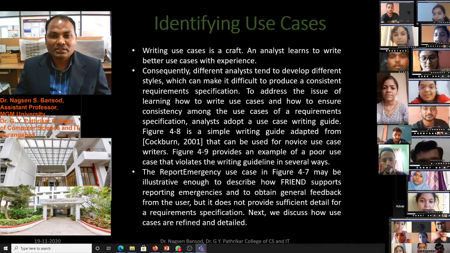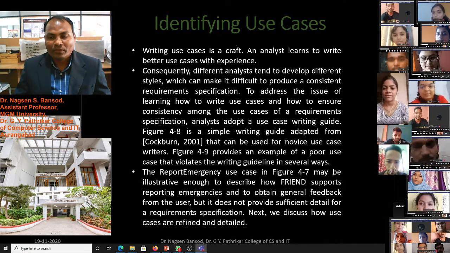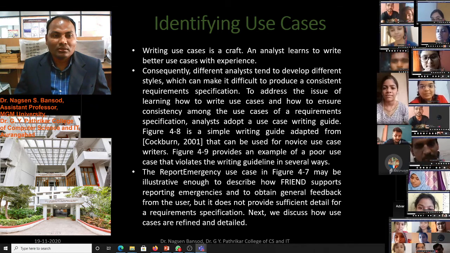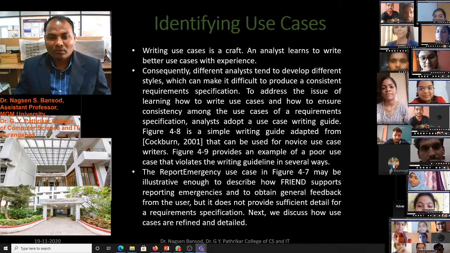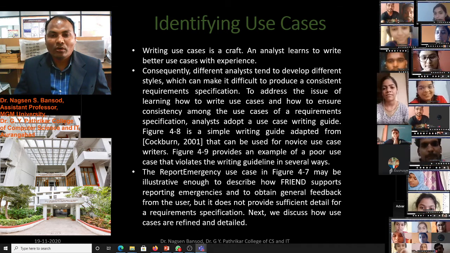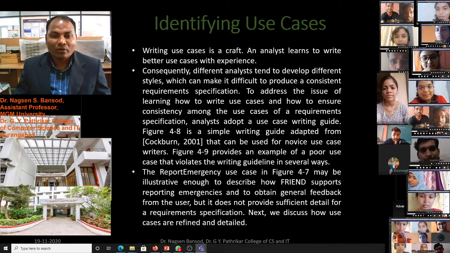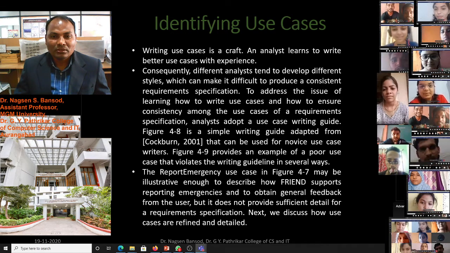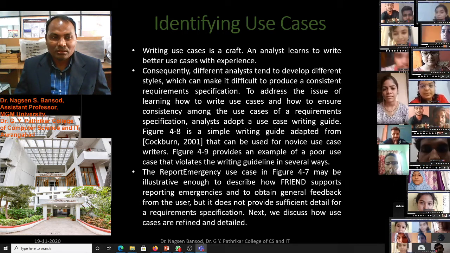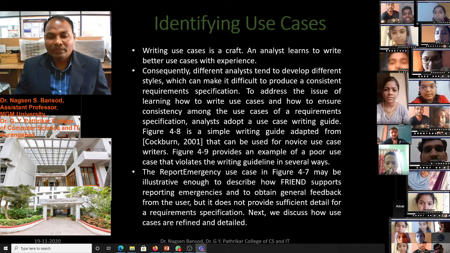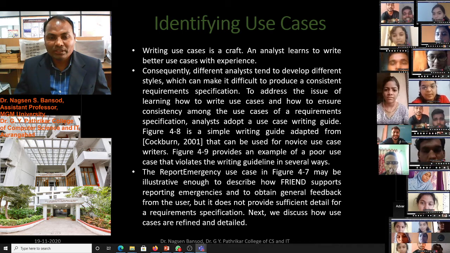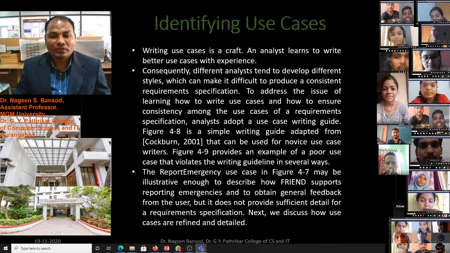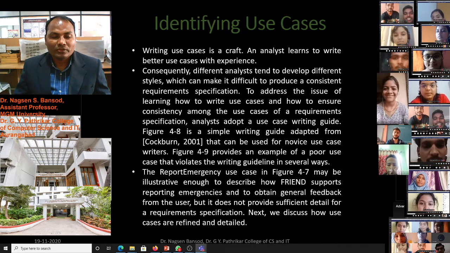Suppose you want to withdraw money from an ATM machine, then all the processes we perform to withdraw the money from the ATM machine are called a use case. There will be another use case for depositing money into the ATM machine. Similarly, we can write the processes with the help of use cases.